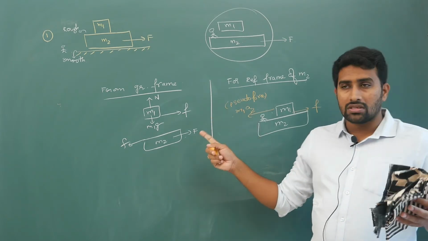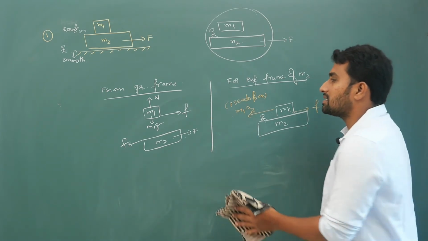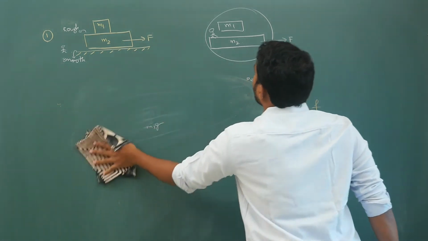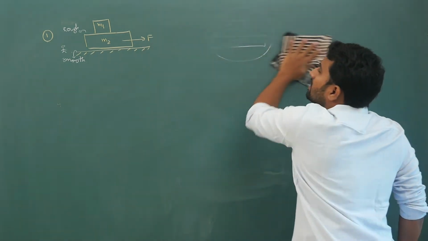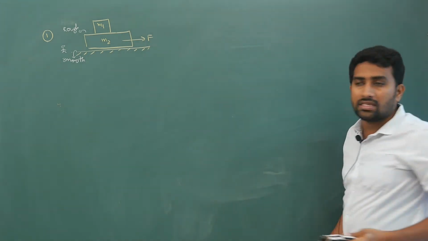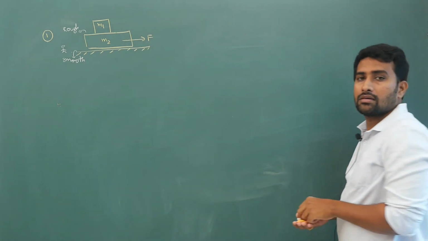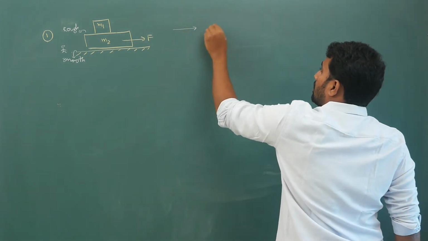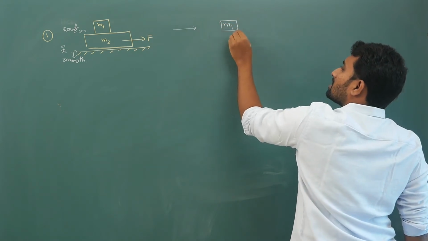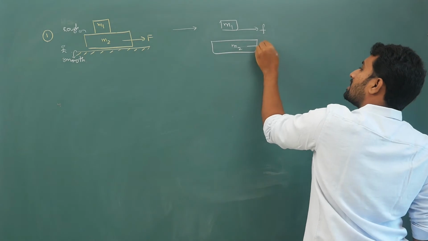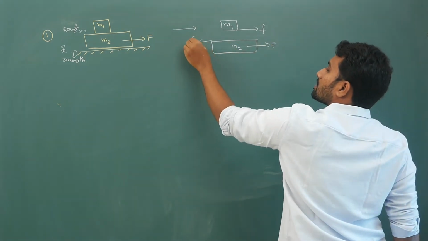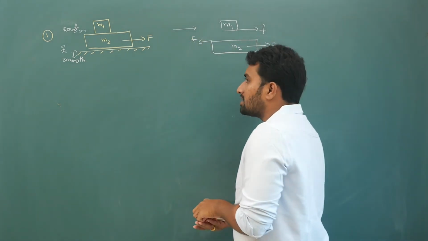So from both reference frames I have decided it, but still, simple questions I will give you. Decide the direction of friction, then everything I will explain in detail. So in this case, what is the answer? Just simply give the direction. On this it is upwards, on this it is backwards. Next, second example.